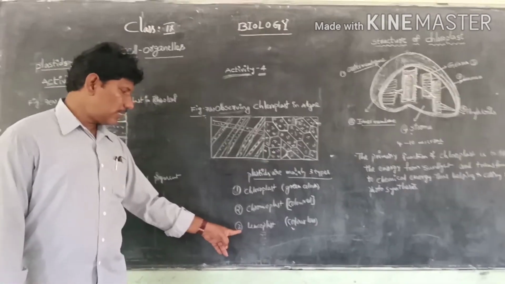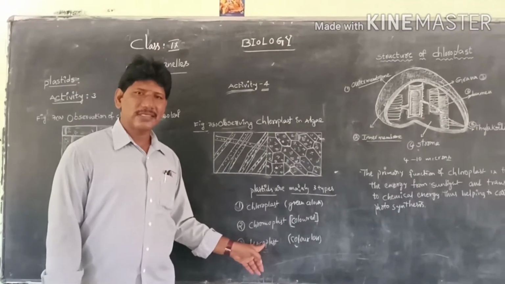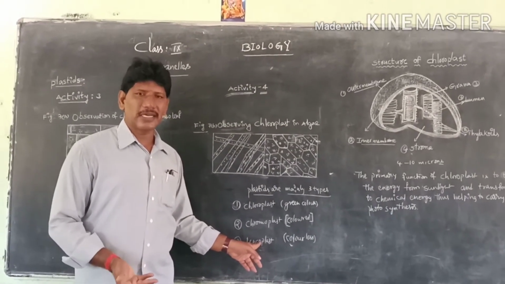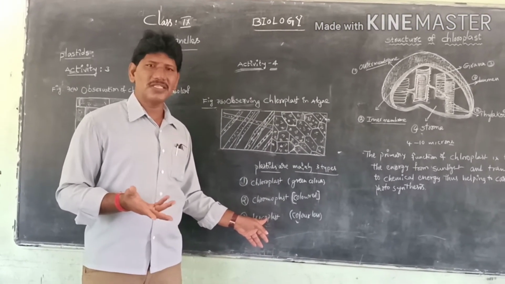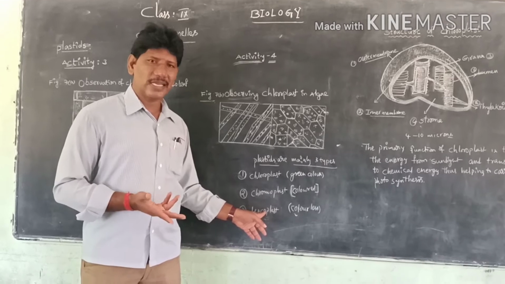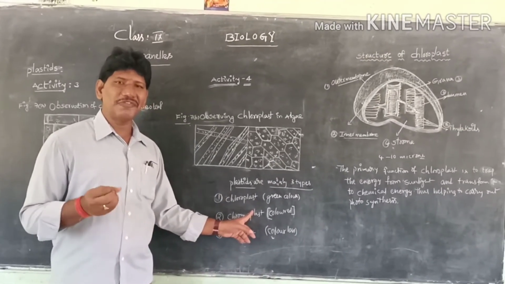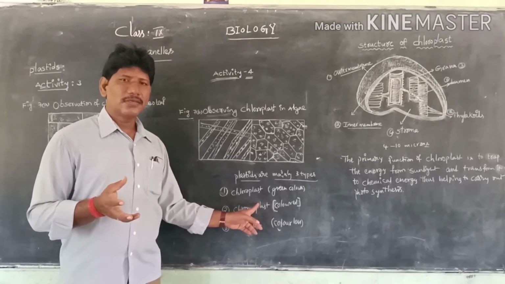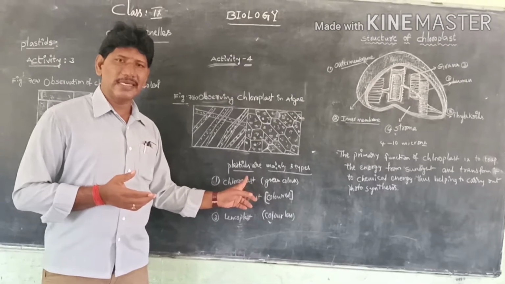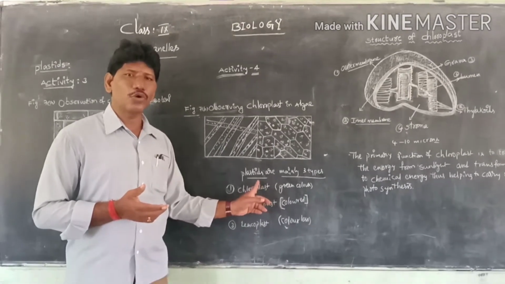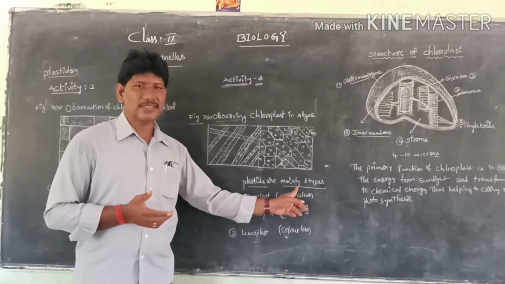The third one is leucoplast, meaning colorless. Leuco means colorless, in the sense white in color. So the roots are white because of colorless plastids like leucoplasts. Fruits and flowers are different colors because of chromoplasts. Usually the leaves are green because of chloroplasts. So this is the information about plastids.